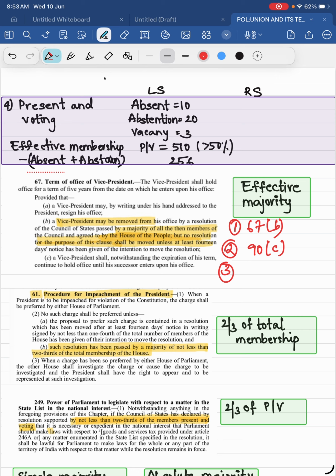For that also we need effective majority. And one more thing is 94 clause C, that is removal of speaker and deputy speaker. These two we'll see in the constitution, how they have written, either they have written this effective majority or they have written this then members.